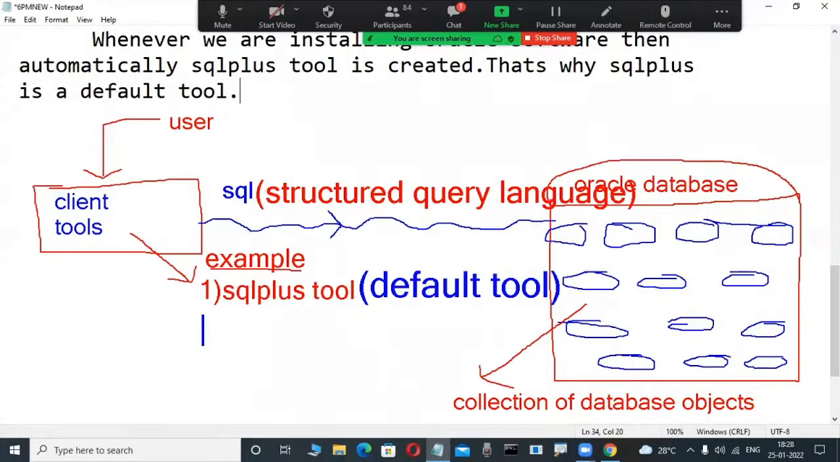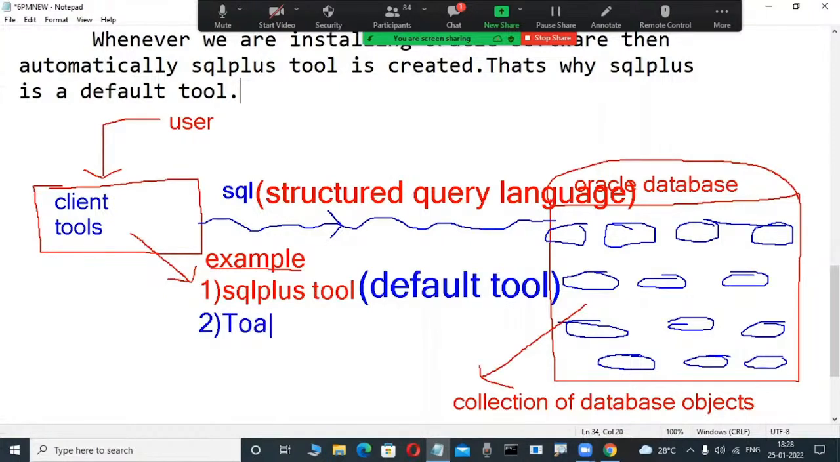The other tools are not default tools. In real-time projects, SQL Developer is a tool regularly used. In some YouTube articles we observe Oracle SQL Developer. It is a GUI tool that they open, and you have to install it explicitly. Toad is another tool, which you also have to install explicitly. Those are GUI tools, graphical user interfaces.